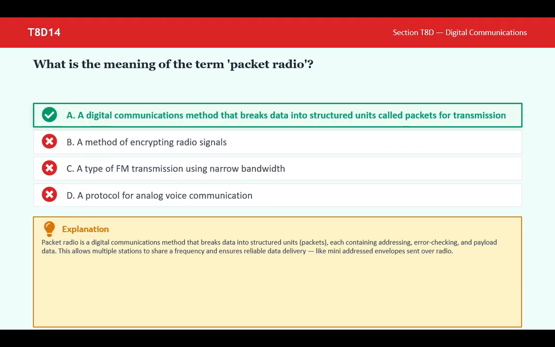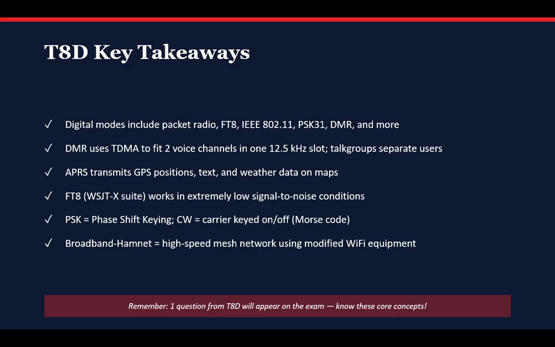What is the meaning of the term packet radio? A digital communications method that breaks data into structured units called packets for transmission. Packet radio is a digital communications method that breaks down data into structured units, packets, each containing addressing, error checking, and payload data. This allows multiple stations to share a frequency and ensures reliable data delivery, like many addressed envelopes sent over radio.